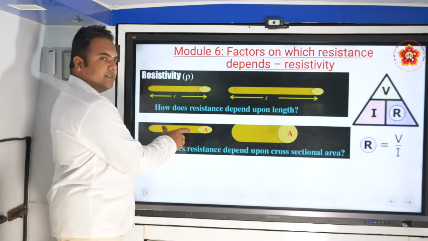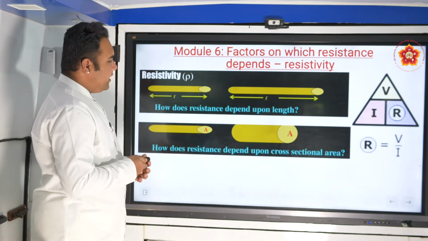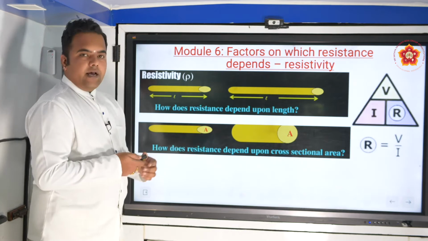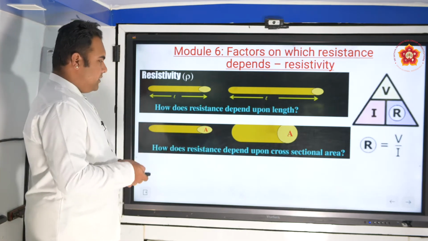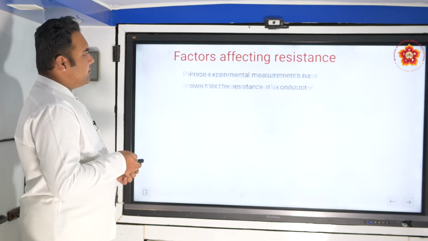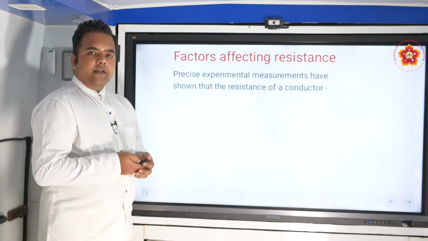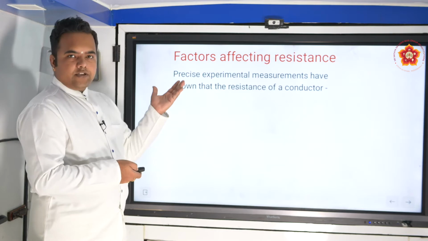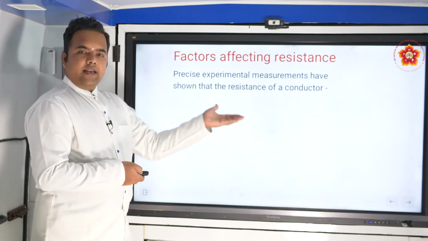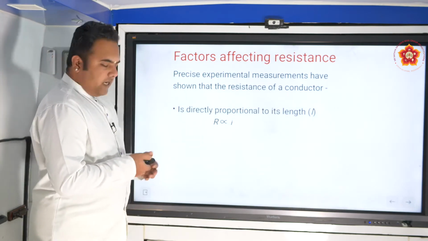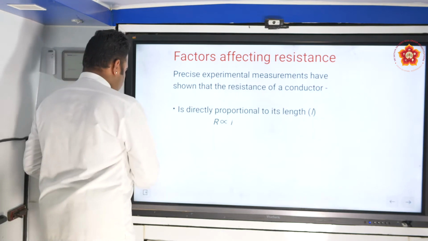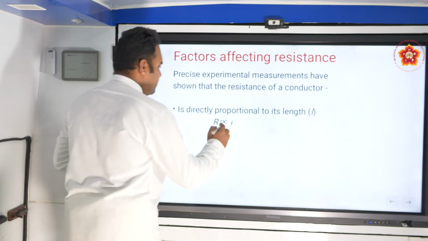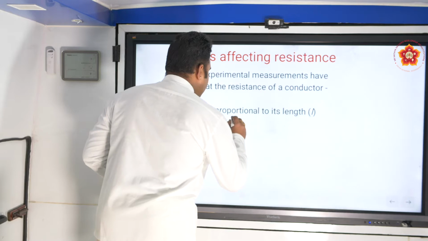Lesser area, more resistance. So therefore, resistance and area are inversely proportional to each other. Experimental measures have shown that the resistance of a conductor depends on length and it is directly related. R is directly proportional to L.